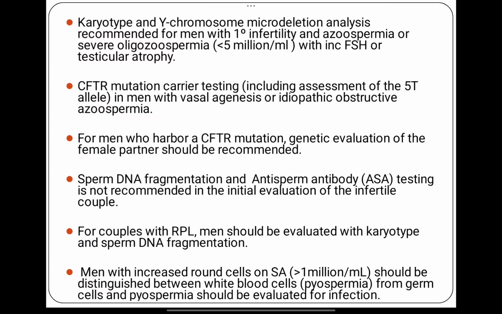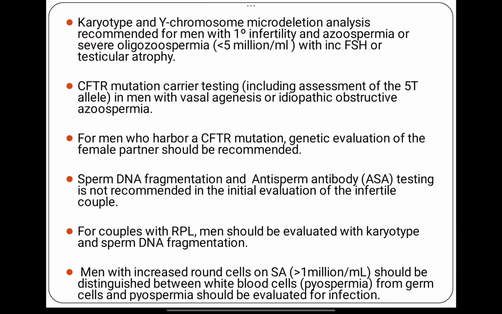If the father has an abnormality of this protein, and the female is also homozygous or has the recessive allele, or there is heterozygosity, then there are chances that the baby born to this man and woman can inherit the condition. So female partner testing is also recommended if there is a CFTR mutation.